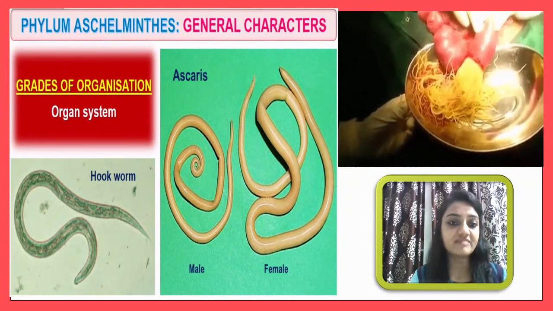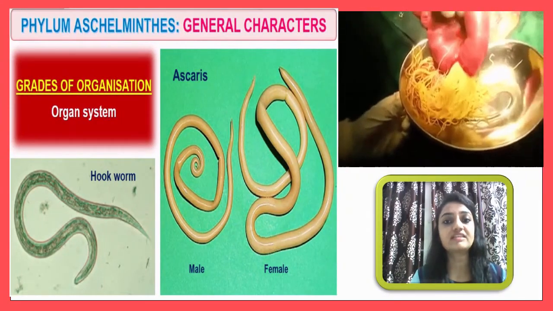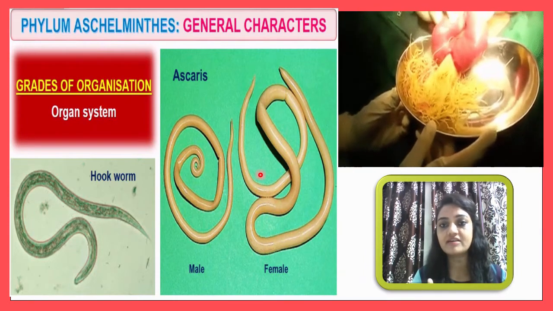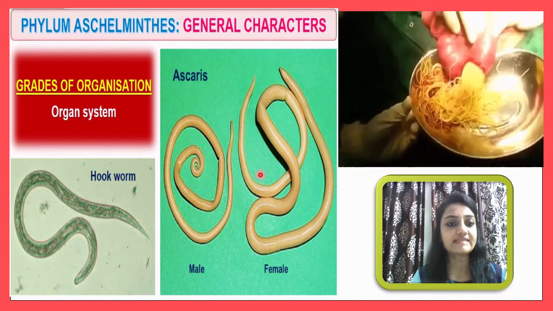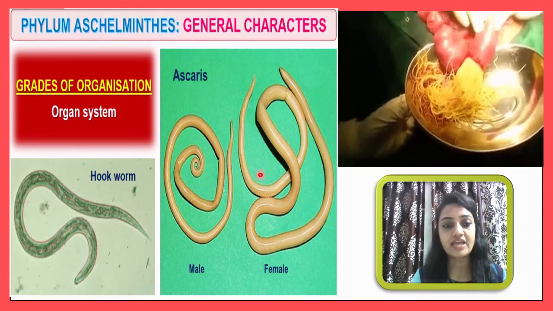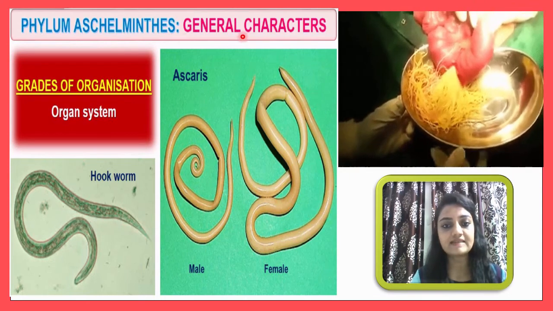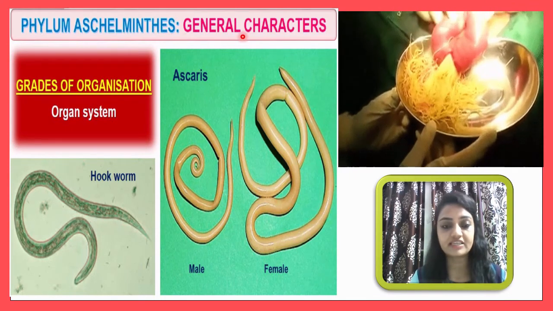The next phylum is Aschelminthes, which is also considered roundworms. Their body is not flat, they have a round-shaped body, and that's why they are considered roundworms, and generally known as Aschelminths. Let me discuss the general features and characteristics of this phylum.